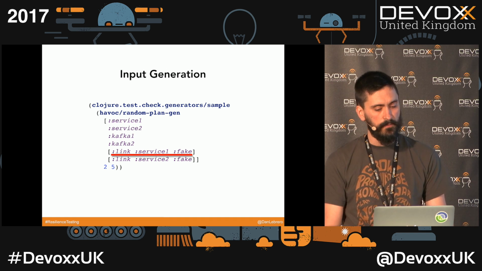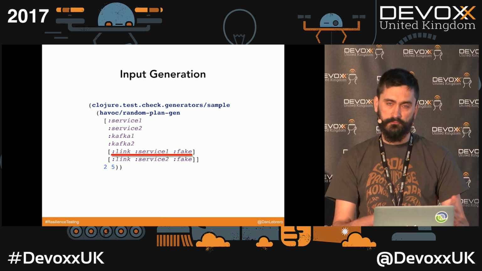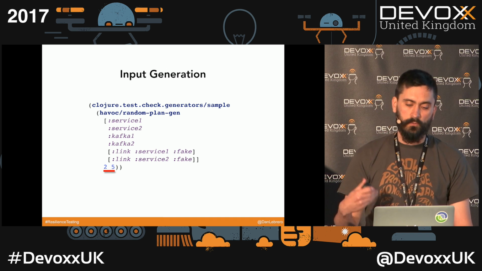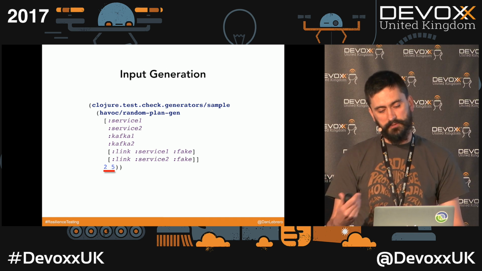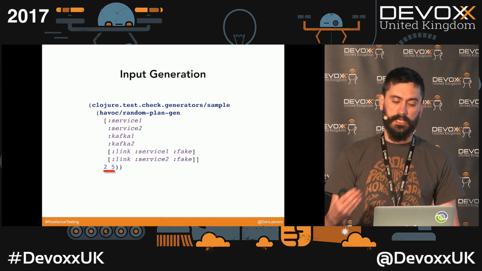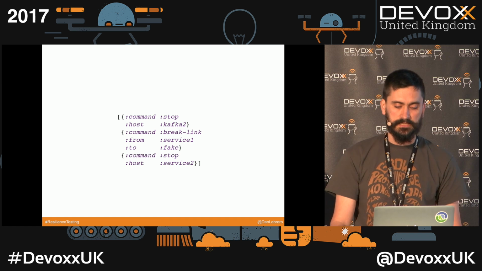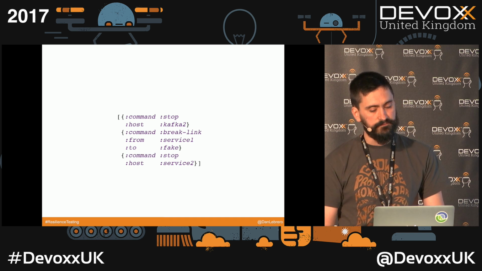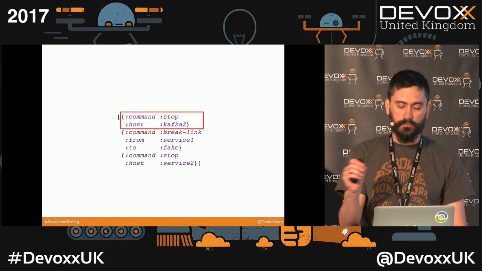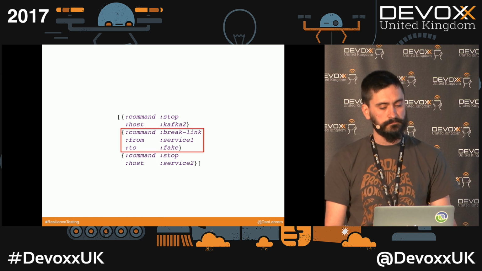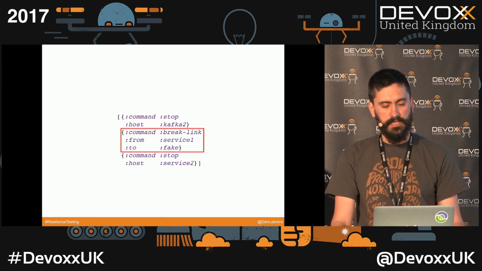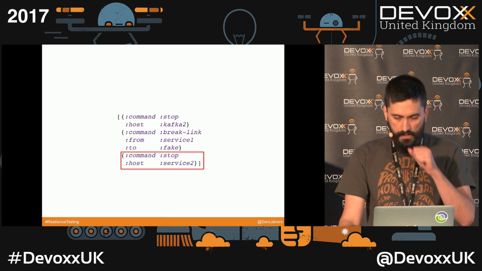Then we specify how many entries we want in that plan, and what this function will return is a resilience test plan like this. So in this example, stop one of the Kafkas, break the network between service 1 and the fake, and then stop one of the other services.